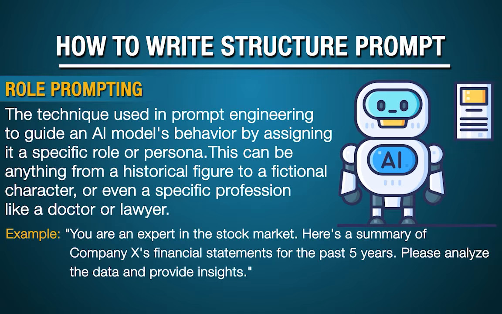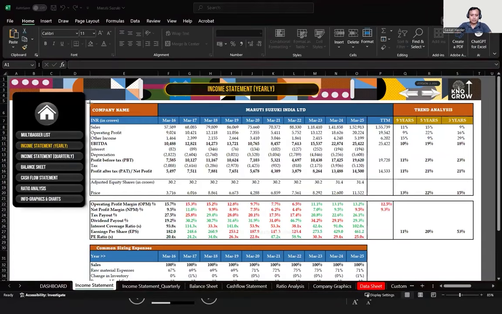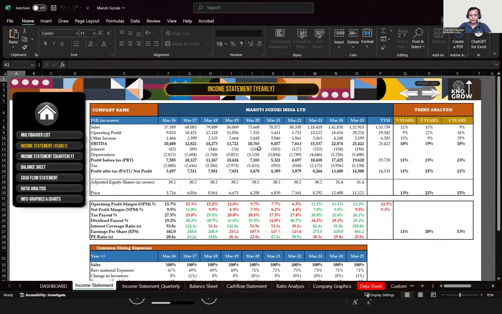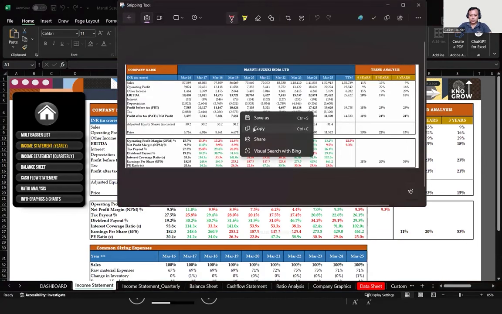Now I'm going to give you an advanced prompt. I'll give the prompt too. What you already know, I will download this model first. For me, this model is important because I wanted to give it the right fundamentals. So I'm going to take this screenshot of Maruti. This is the income statement. This is the first way we can do that.